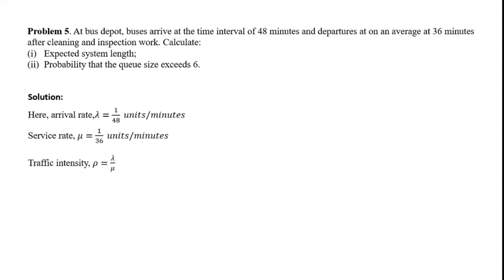Traffic intensity or utilization factor, that is rho, is given by lambda upon mu, which is your arrival rate divided by service rate. So 1 upon 48 divided by 1 upon 36, that is 3 by 4. Okay, in fraction form it is 3 by 4, in decimal form it will be 0.75, and in percentage it will be 75%.